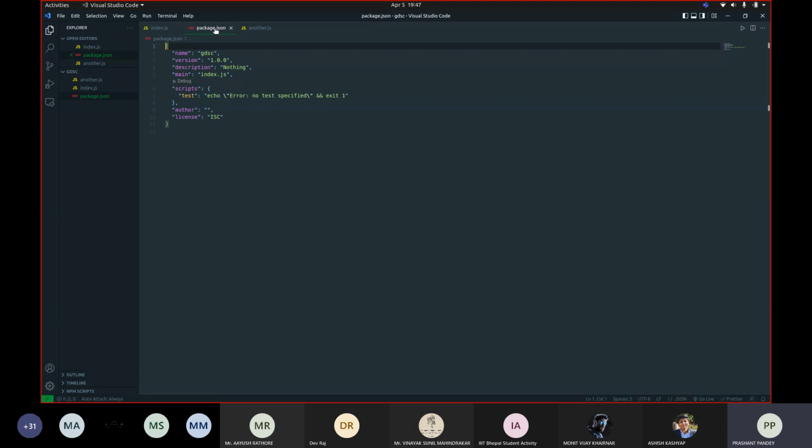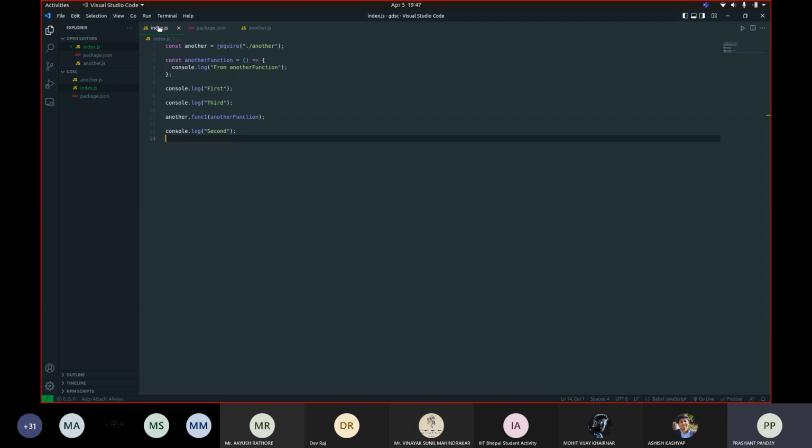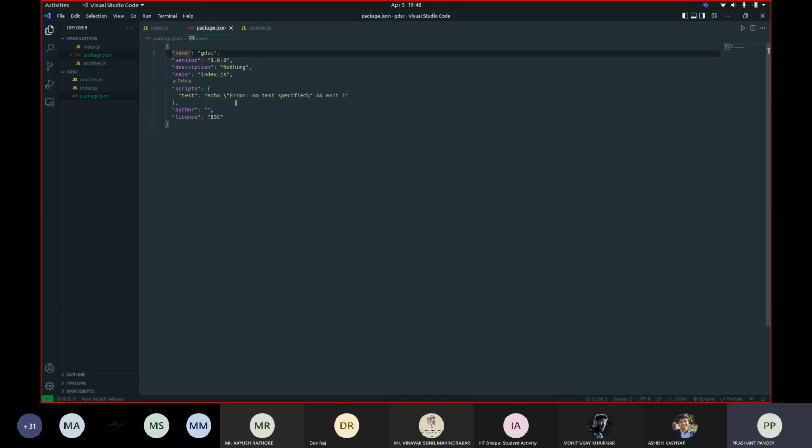So this package.json, I did not create this file, it was created by npm in order to track the libraries that you install for your project, and it also contains some dummy metadata for your project, like the name of your project, the version, description if it has one, and the main. So this main value indicates the entry file of your project. For example, I want my project to start executing from this index.js file. So node will always call this index.js file first, and then from here it moves to other files. If other functions are called from this file, then they will be executed. But first, it's only going to call this index.js file.